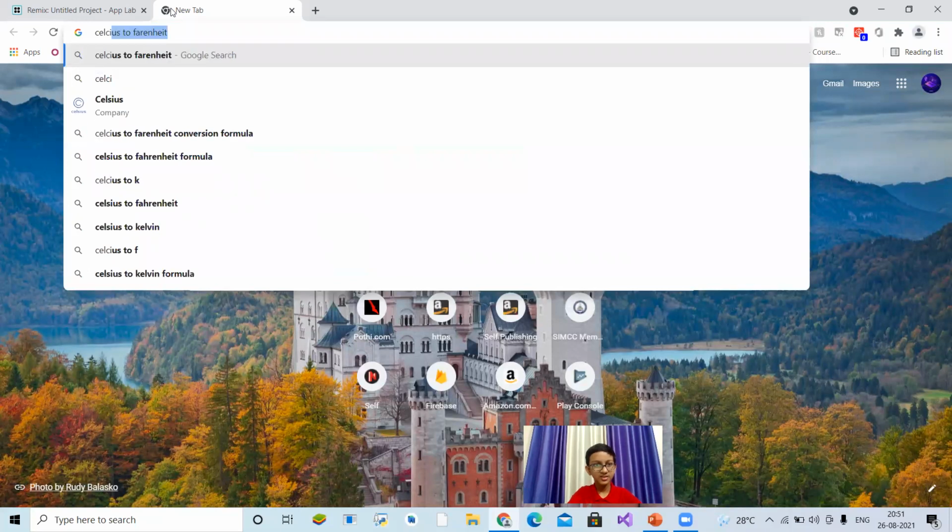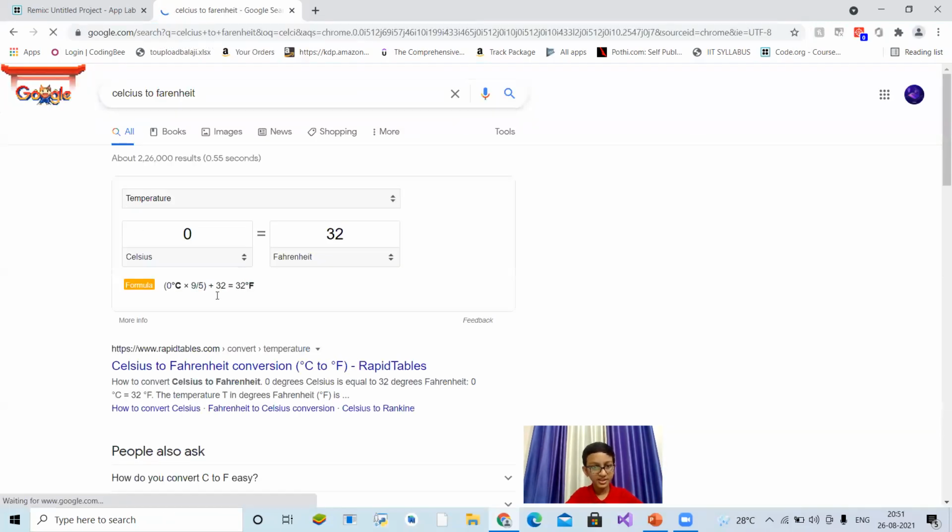Celsius to Fahrenheit. You can see 0 degrees Celsius, multiplied by 9 by 5, plus 32, is equal to 32 degrees. It will give the Fahrenheit.